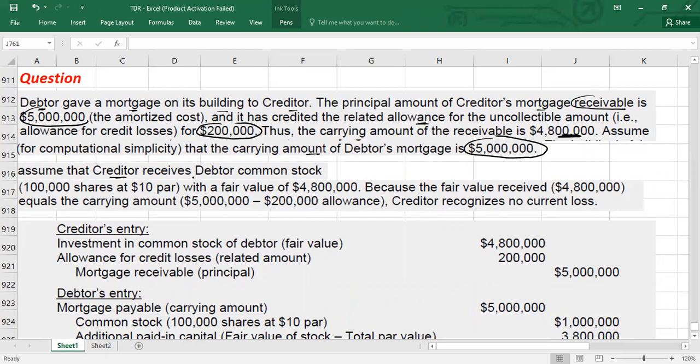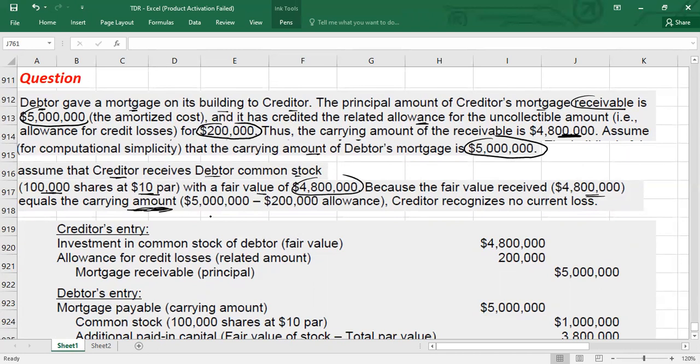Assume the creditor receives debtor common stock. Now we are going to settle through the equity. And how many shares has the creditor received? 1000 shares. Par value is $10, but the transaction should be measured at fair value, with the fair value of 4.8 million. Because the fair value received is 4.8 million, it's exactly equal to the carrying amount.